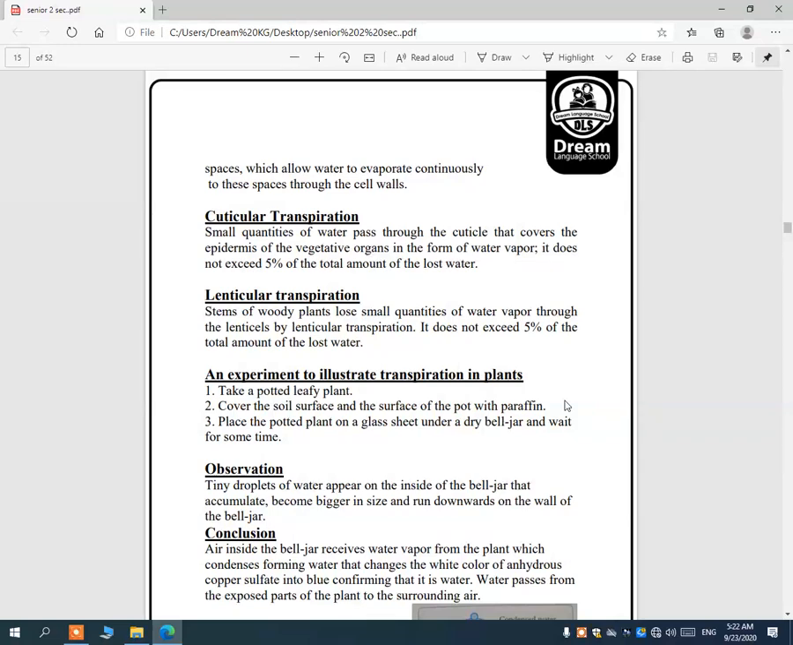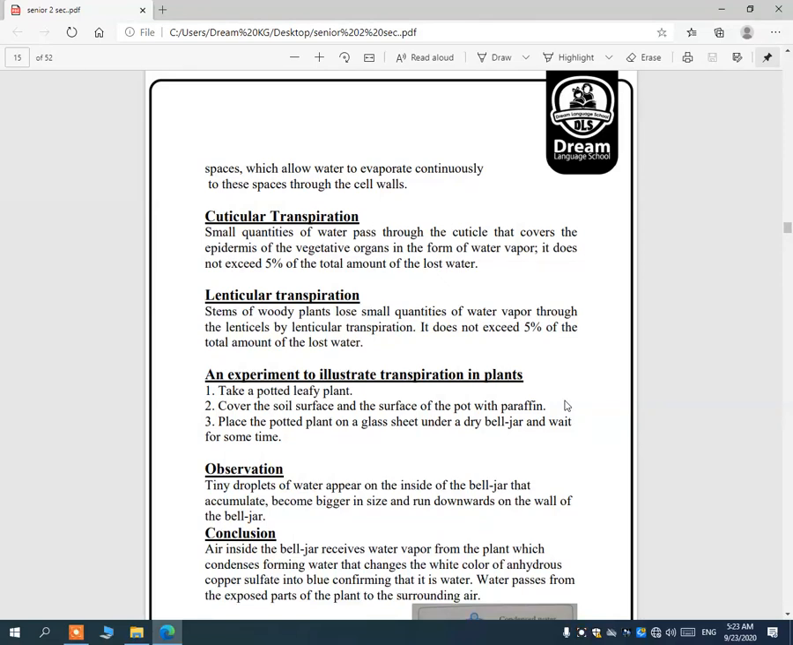We have cuticular transpiration. Small quantities of water pass through the cuticle, which covers the outer epidermis of vegetative organs, in the form of water vapor. It doesn't exceed 5% of the total amount of water lost. Also, we have lenticular transpiration. The stems of woody plants lose a small quantity of water vapor through the lenticels by lenticular transpiration. It doesn't exceed 5% of the total amount lost.